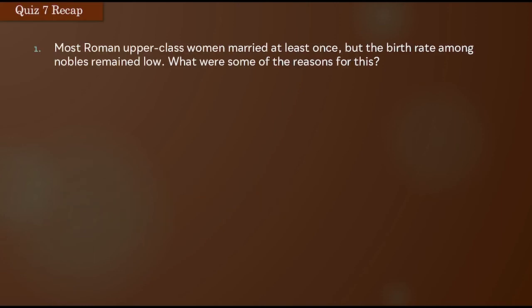Here's a rundown of the key points from Quiz 7. So, the first question about upper class women and birth rates. The main factor here is arranged marriage, which is why we're talking about upper class women in particular. Arranged marriage means that you end up being married to somebody that you might not be compatible with, not just romantically, but physically. This involves marriage between old men and young women, or sometimes vice versa.